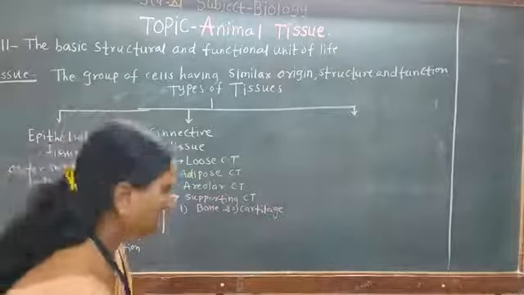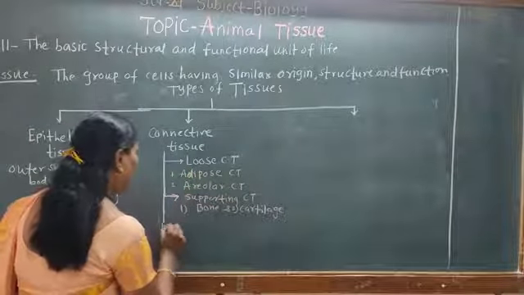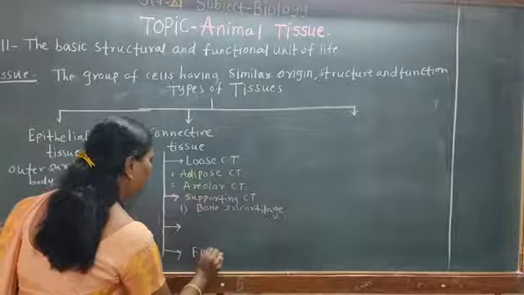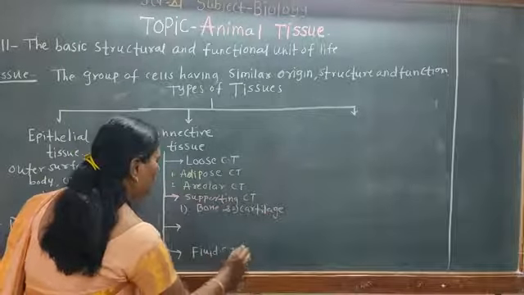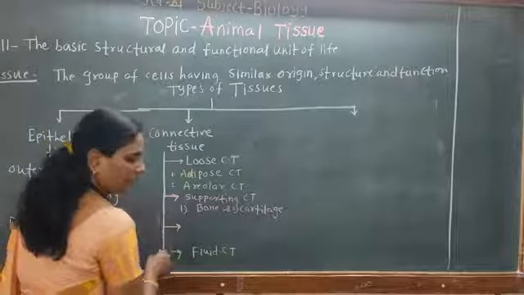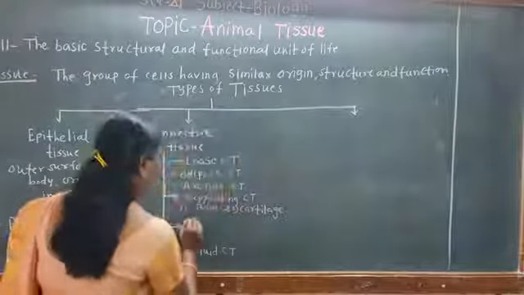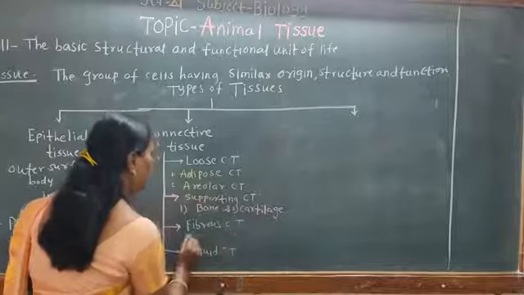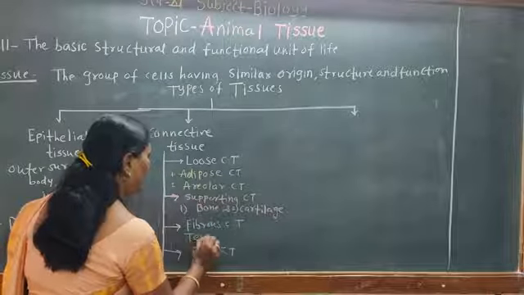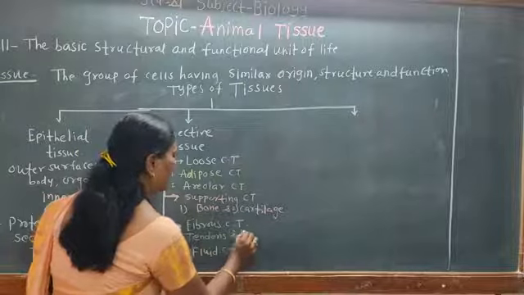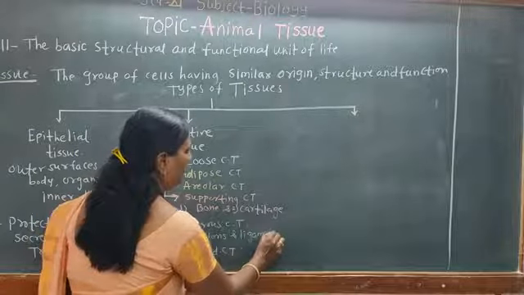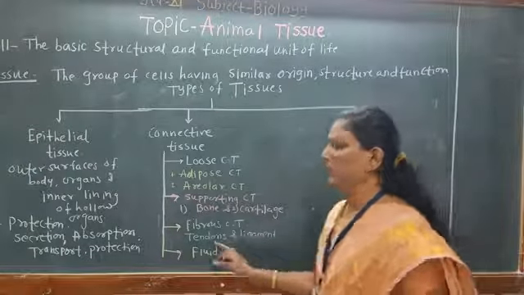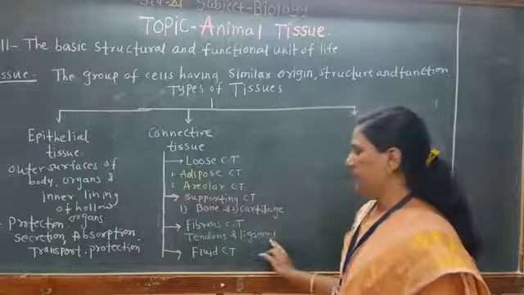Third is the fibrous connective tissue, and lastly the fluid connective tissue. So fibrous connective tissue mainly consists of the tendons and ligaments. It consists of white fibers, and it is called a fibrous connective tissue, which consists of tendons and ligaments.